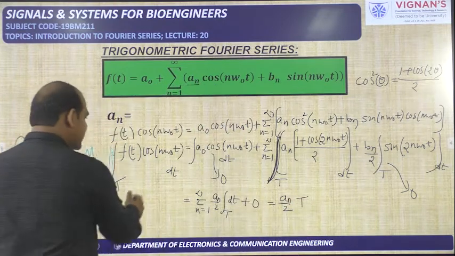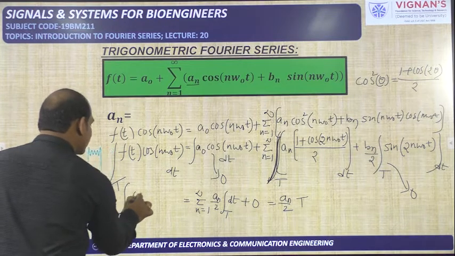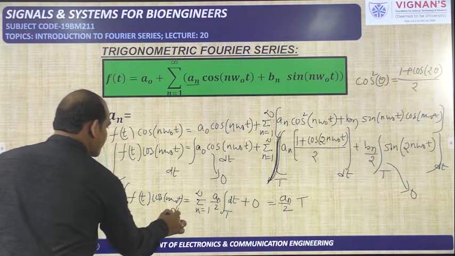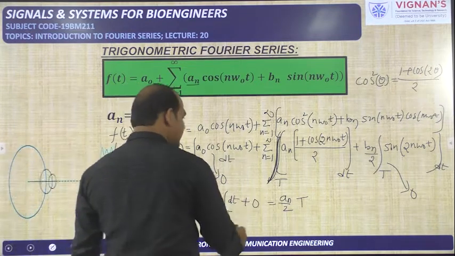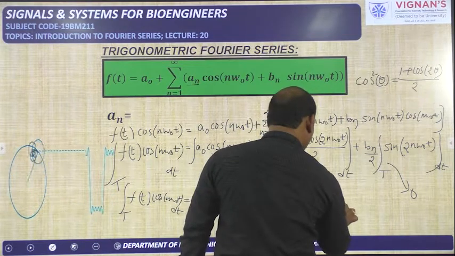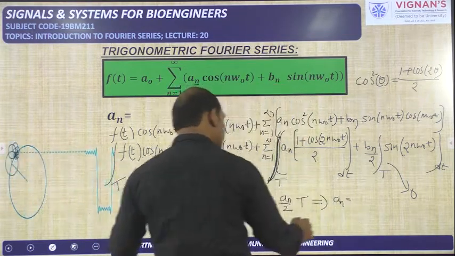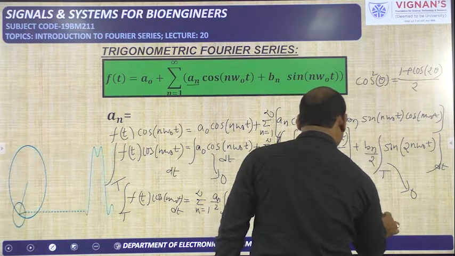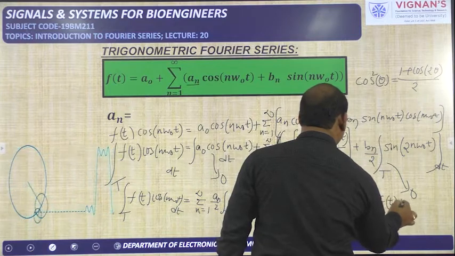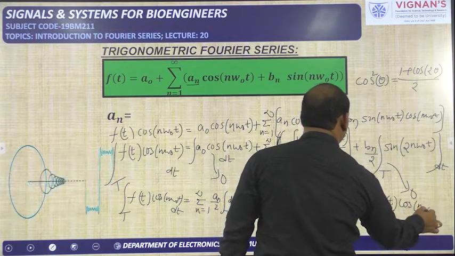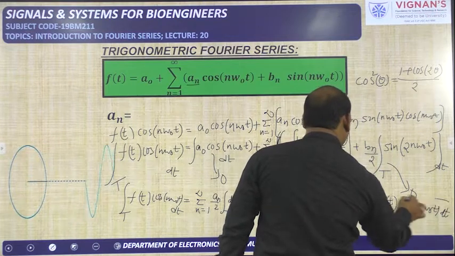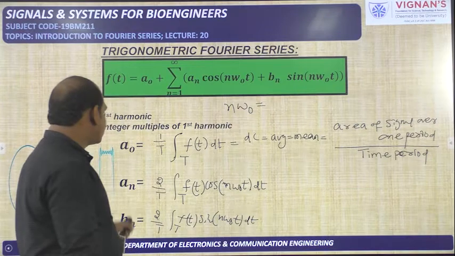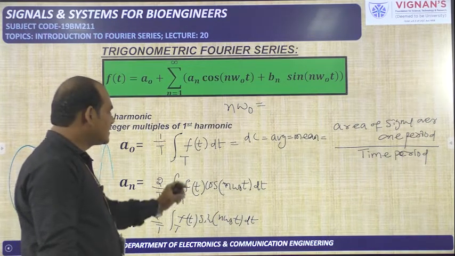And this side, what is there? Integral over one period f of t cos n omega naught into t dt. So from this you can write the equation for an. An is equal to this t by 2. If you send this side it will become 2 by t integral over one period f of t into cos n omega naught into t dt. So this is the equation for an. This equation only I have shown in the previous slides: an is equal to 2 by t integral over one period f of t cos of n omega naught t dt.